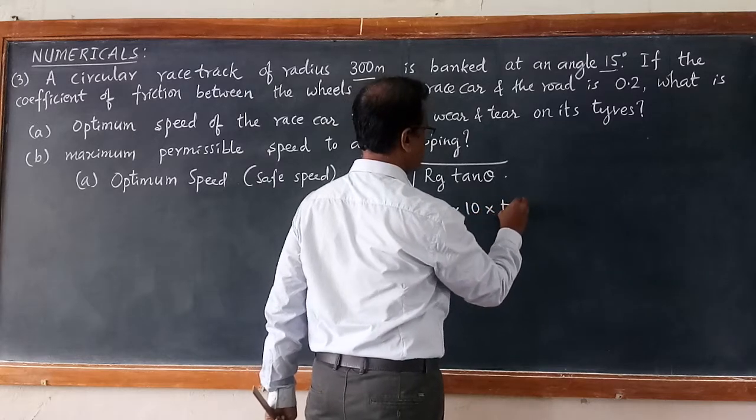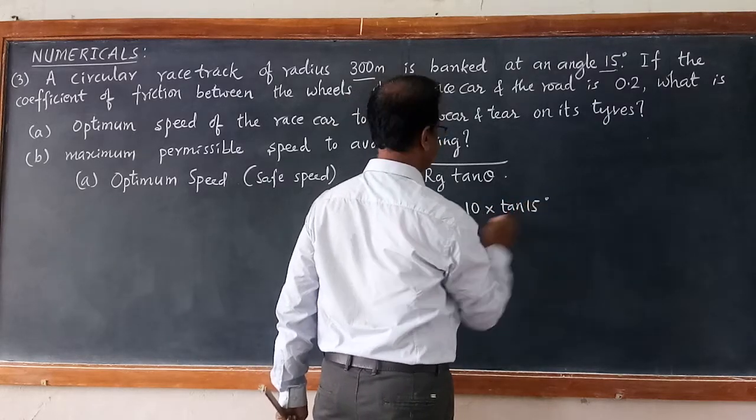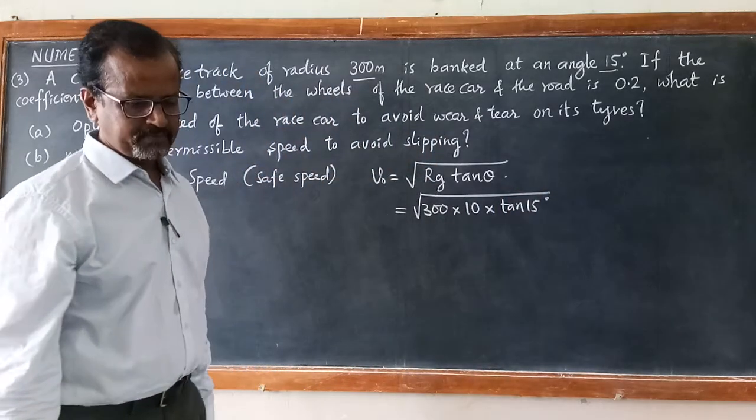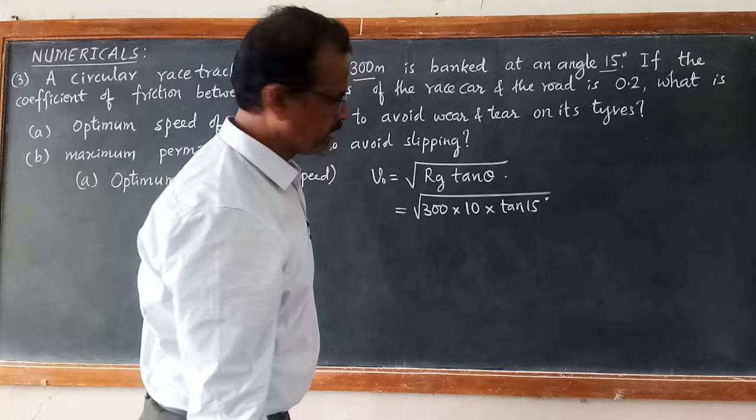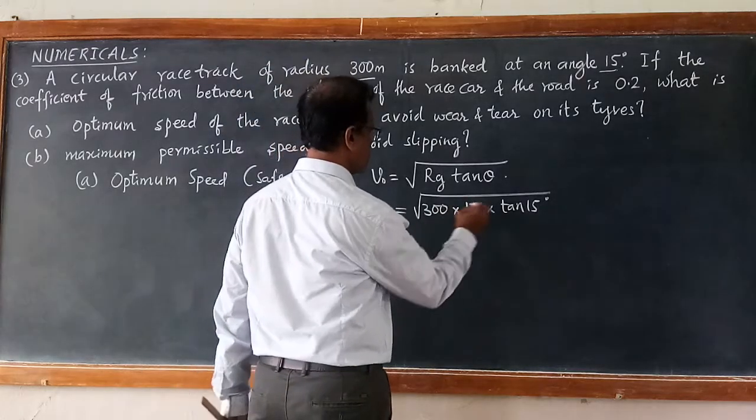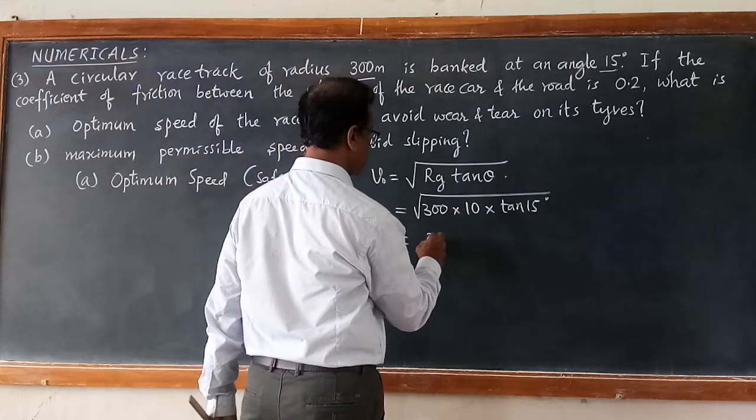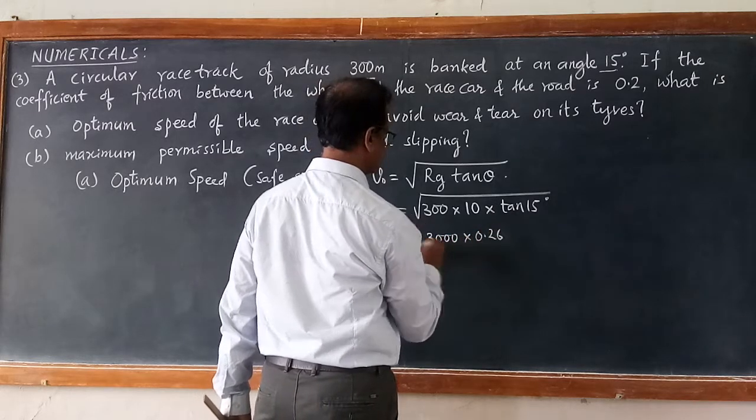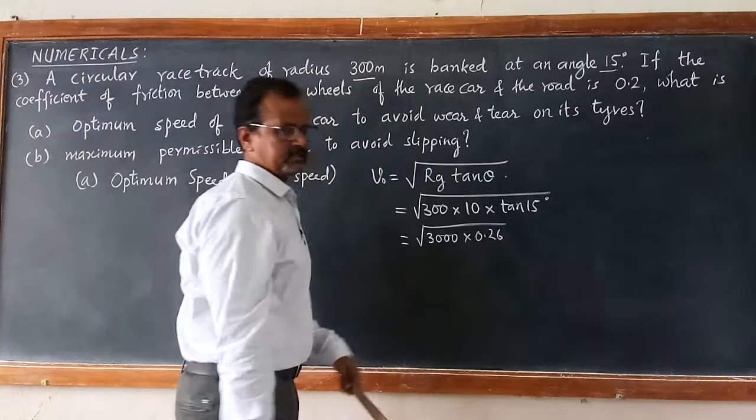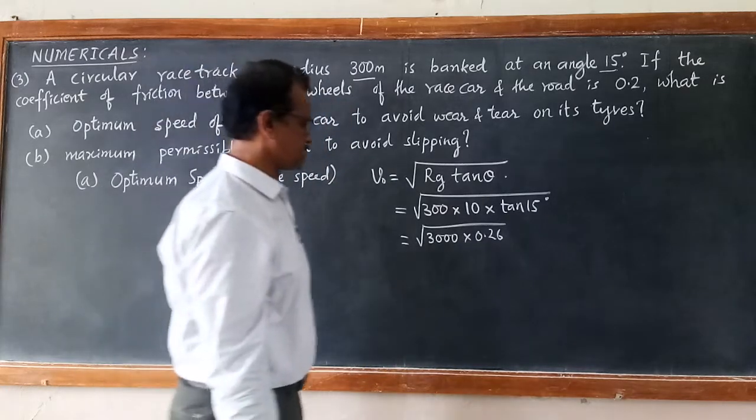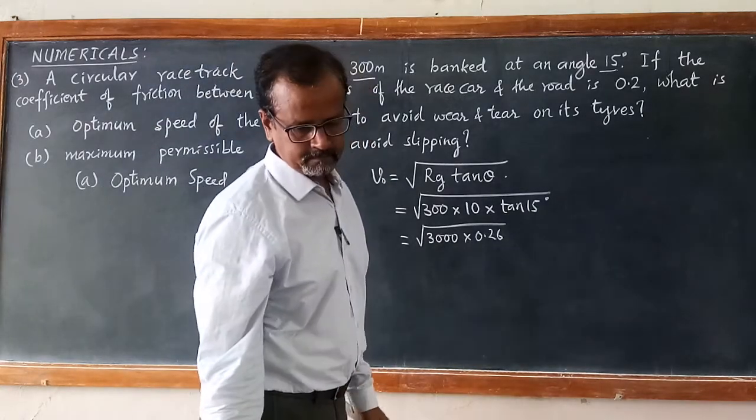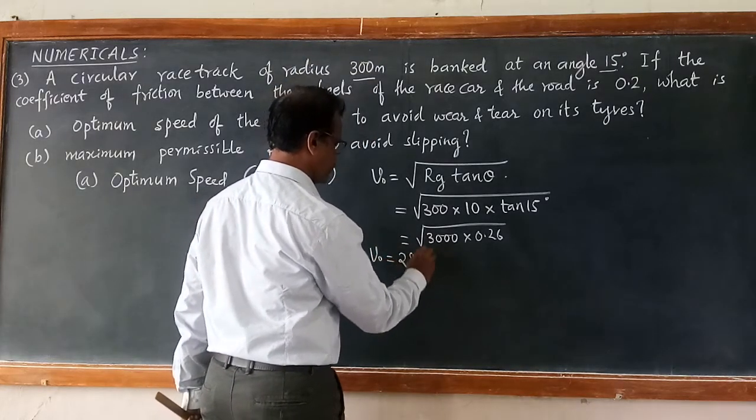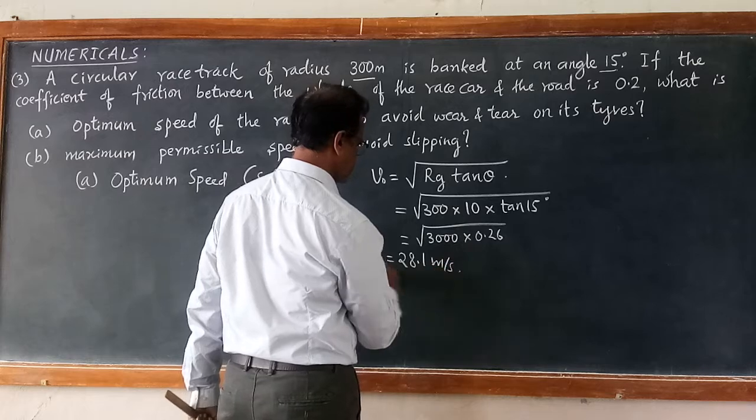So tan 15, as we got it earlier, we can take 0.26. So 300 into 10 becomes 3000 into 0.26, square root of that. If you calculate this, it comes out to be v naught is equal to 28.1 meter per second.